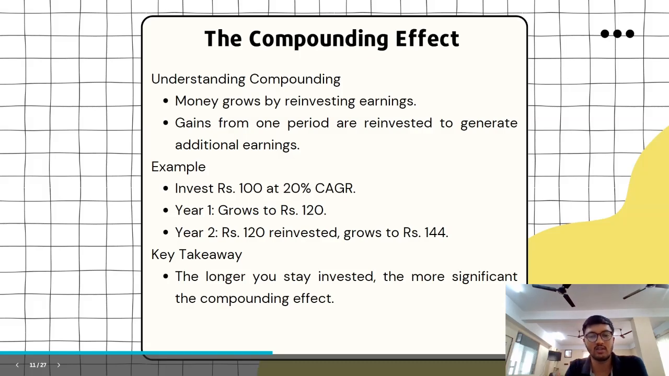That CAGR applies to the lump sum of money that you are going to make in one year. Again, that process repeats, and it does wonders when it comes to investing. The longer you stay invested, the more significant the compounding effect will be.